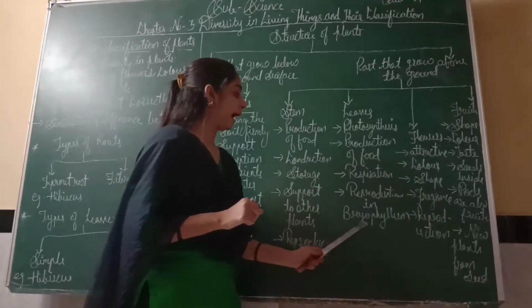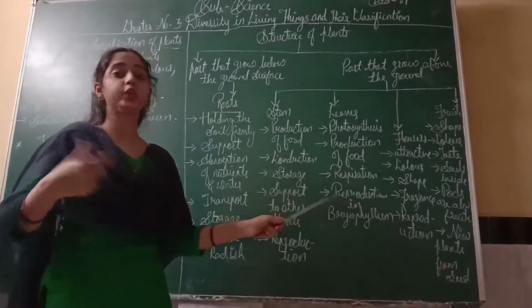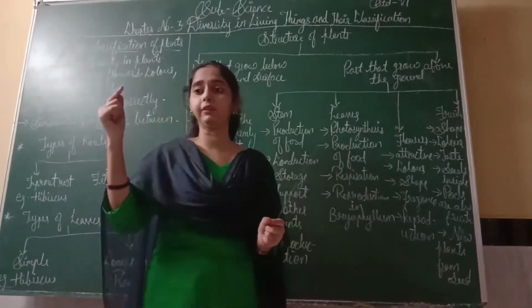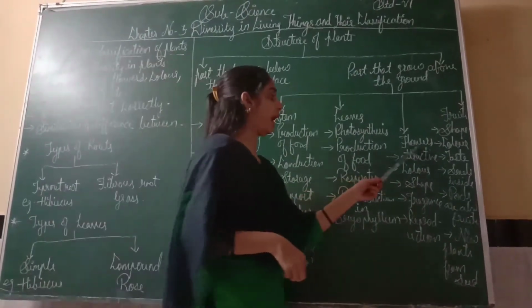Reproduction in Bryophyllum. In this plant, these leaves also reproduce. We can see that in a plant there is not one leaf, there are many leaves. So they reproduce it.